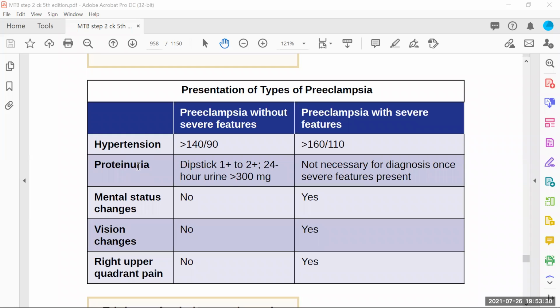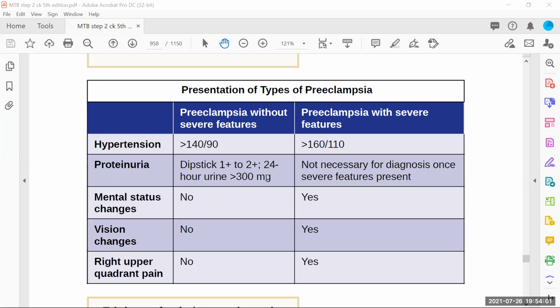Similarly, proteinuria: if proteinuria on dipstick is showing +1, +2, or you have collected 24-hour urine and that urine is showing more than 300 milligrams of protein, it means that again, it's not very severe. Preeclampsia is there, but not severe. But in preeclampsia with severe features, proteinuria is not necessary for diagnosis once severe features are present. Sometimes we will find +3, +4 proteinuria in these severe features as well. But proteinuria must be there in order to make a diagnosis.